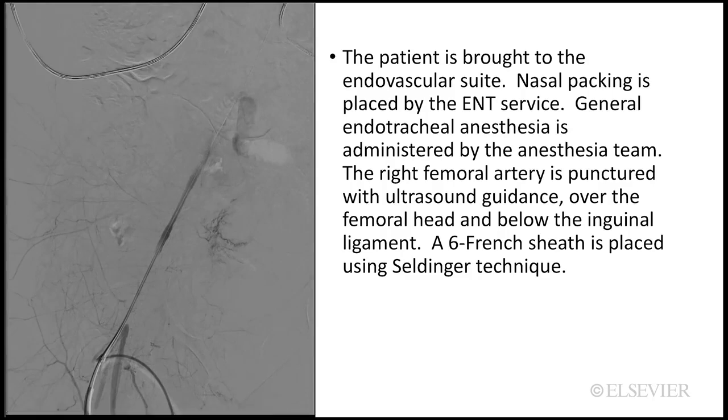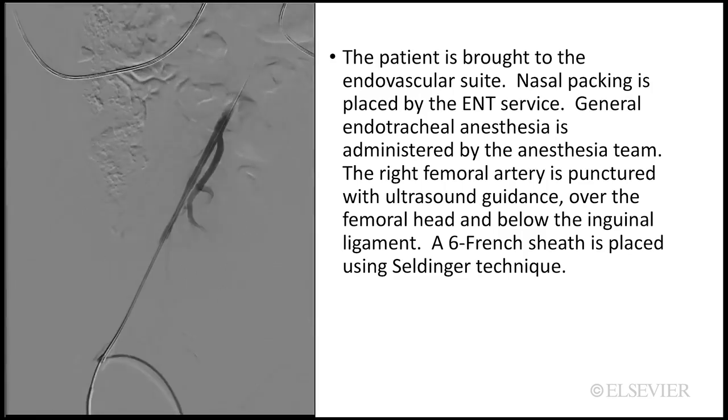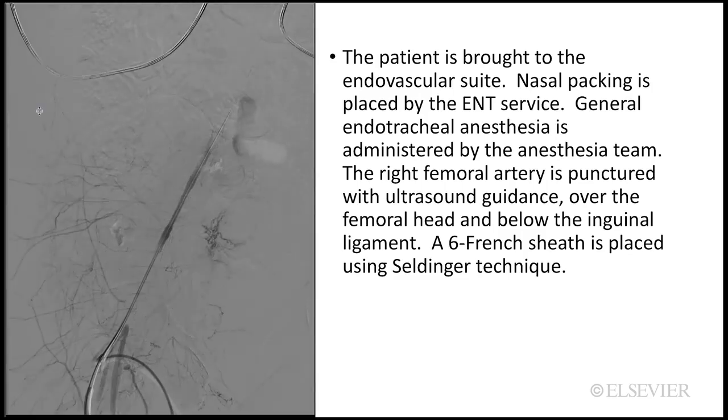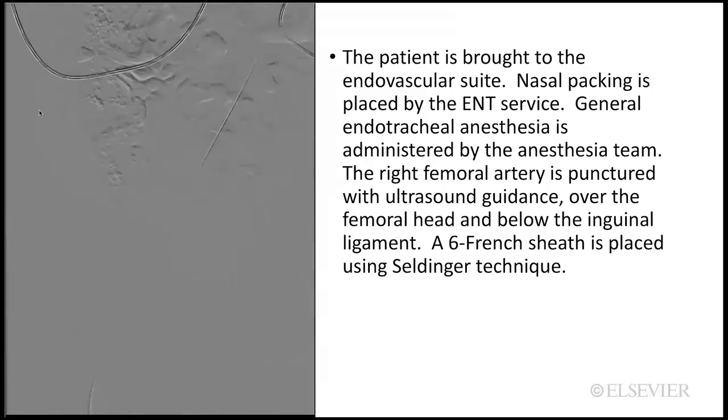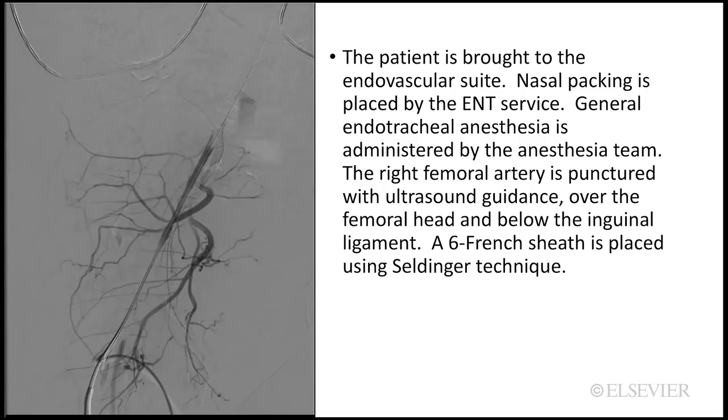The patient is brought to the endovascular suite. Nasal packing is placed by the ENT service. General endotracheal anesthesia is administered by the anesthesia team. The right femoral artery is punctured with ultrasound guidance over the femoral head and below the inguinal ligament. A 6 French sheath is placed using Seldinger technique.